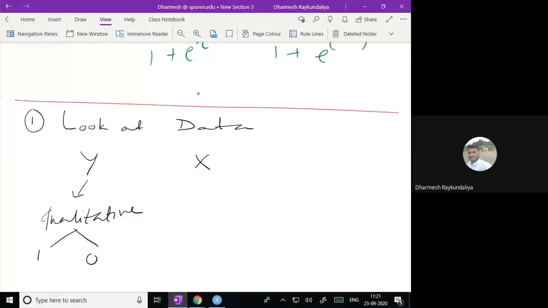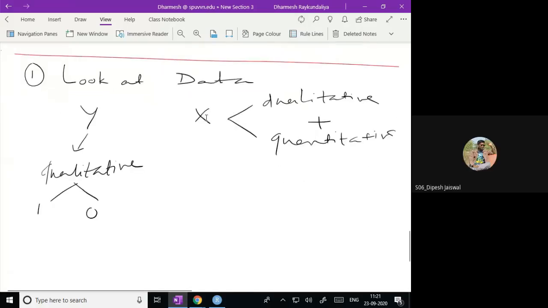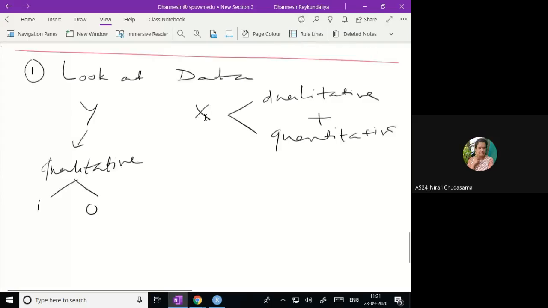X may be quantitative, qualitative, or a combination of both. We can apply binary logistic regression.